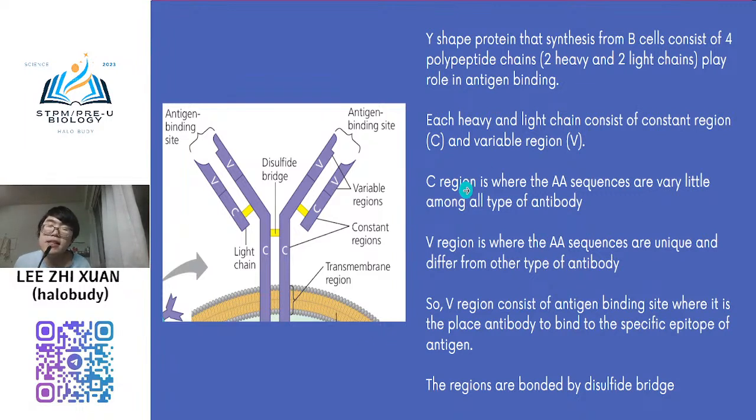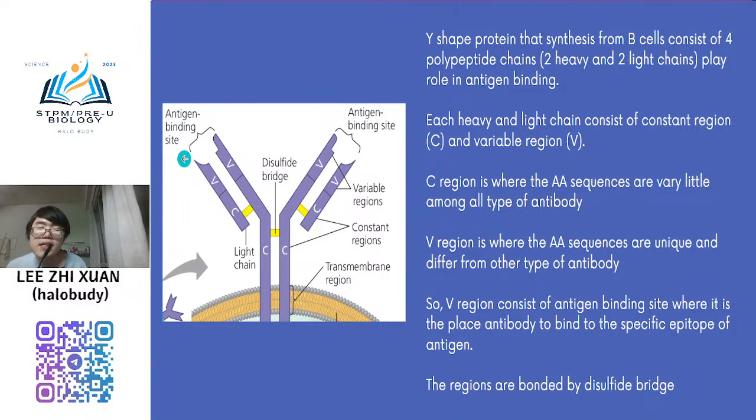C region is where your amino acid sequence is changed very little, almost the same. All the antibodies have this sequence, we call it a constant region. At this region, your amino acid sequence is almost unchanged, 99%. Just very little change only. Maybe 1, 2 to 3 amino acids are different, but the variable region is totally different. And that is why your antigen binding site is here.